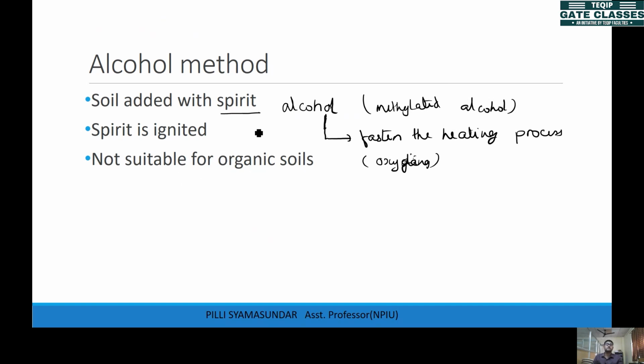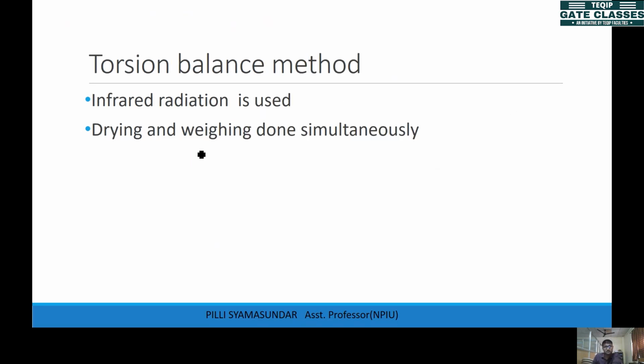In a few hours, the soil gets ignited, right? So the water will be lost, and you can find out the water content from this test also. Fine. But this is generally not suitable for organic soils. You know why? Because these alcohols react with the organic matter, so they form different compounds, which do not give suitable results. That's why you don't use the alcohol method if the soils are organic soils.